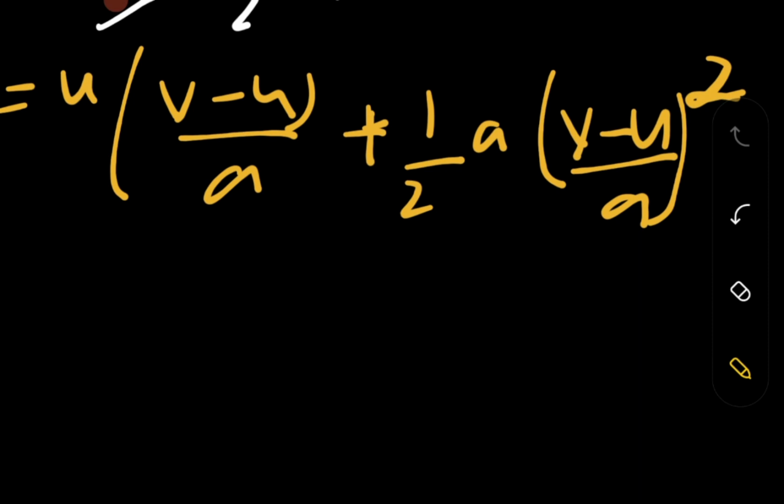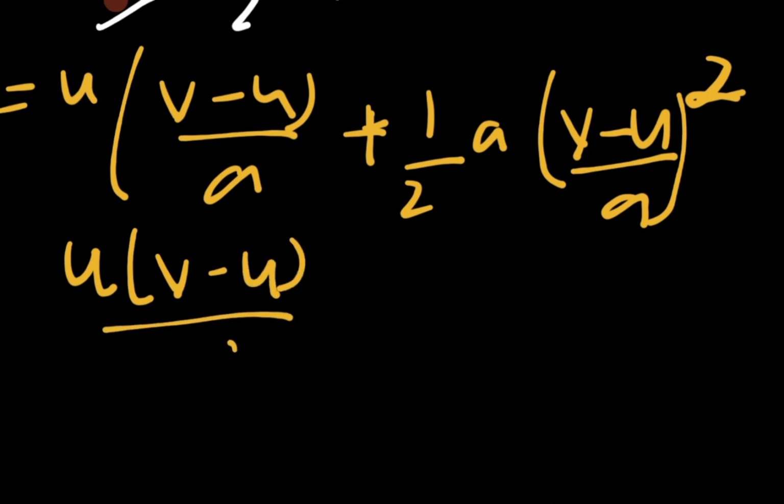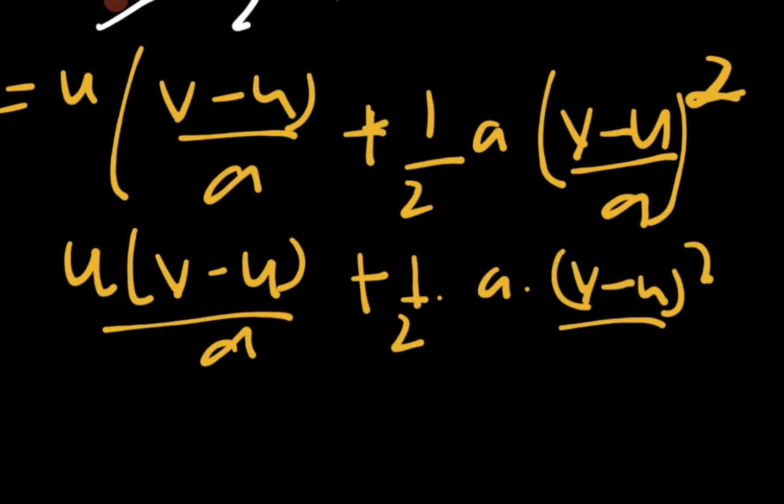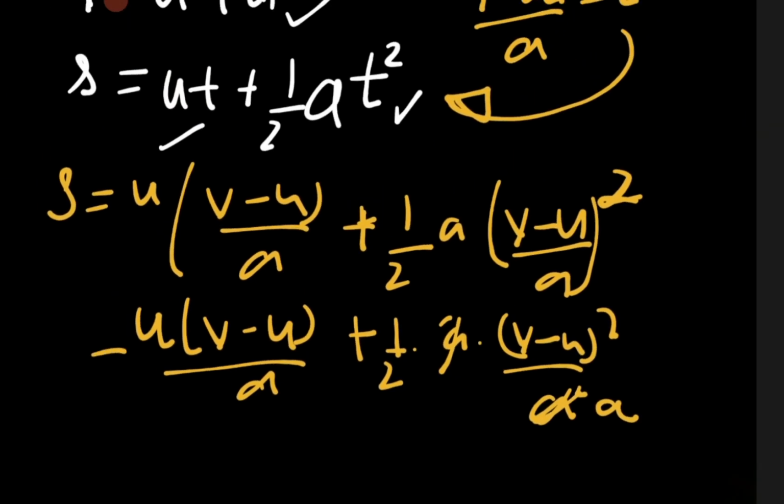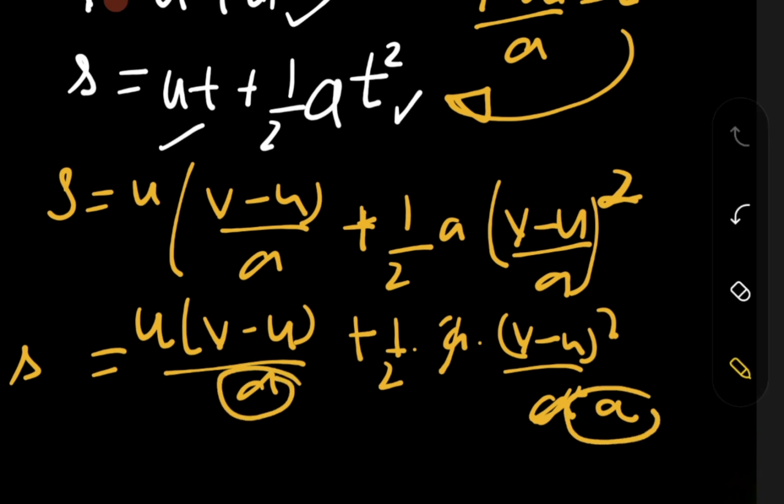So I have u into (v minus u) upon a, plus half into a into (v minus u) whole square upon a square. So that a and a are going to be cancelled. I have a single a over there. I have commoned out 1 upon a over there, and taken the LCM and put it over there.